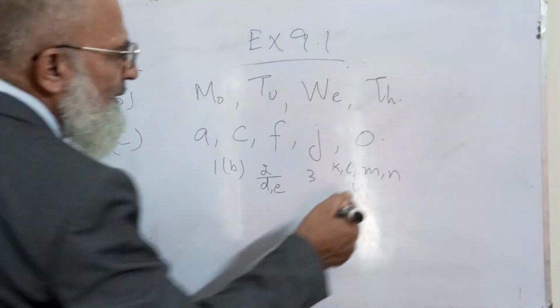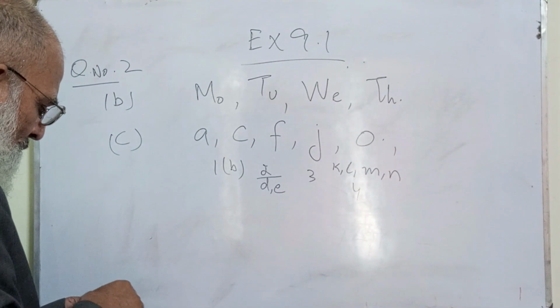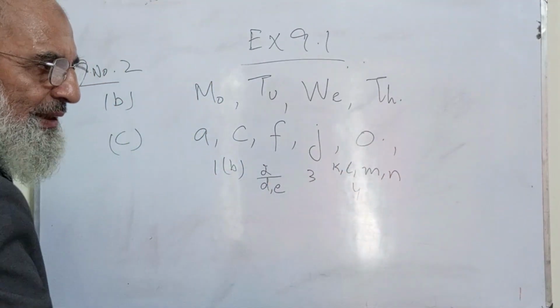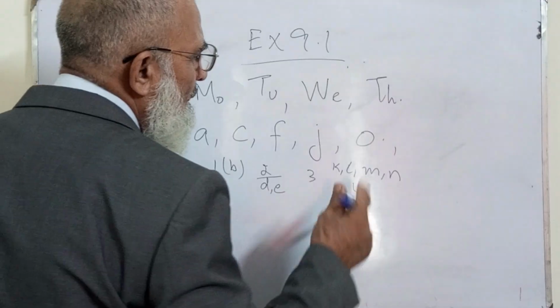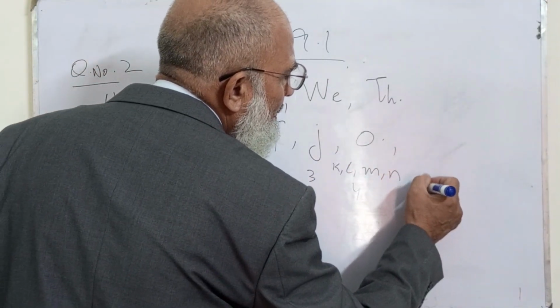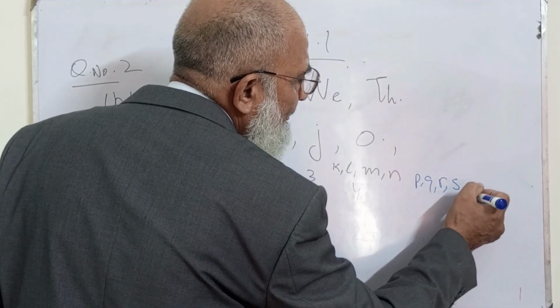So in the next, it will be five letters missing. O has come, and the next four are P, Q, R, S, and T.